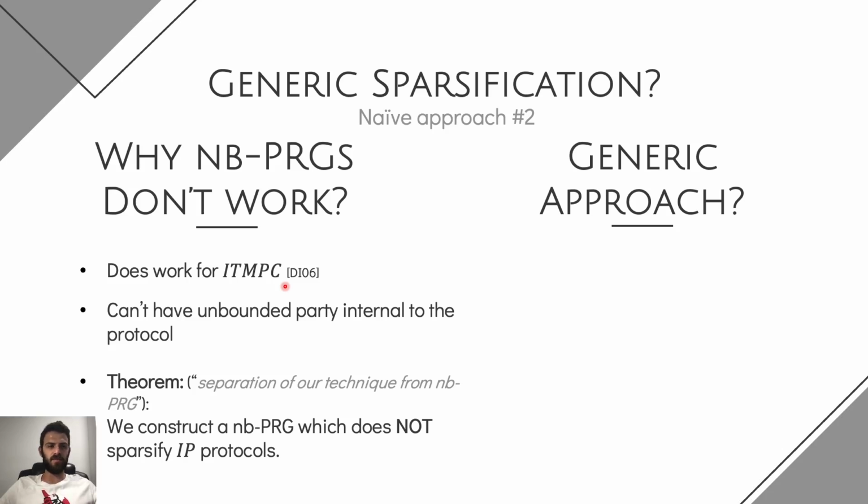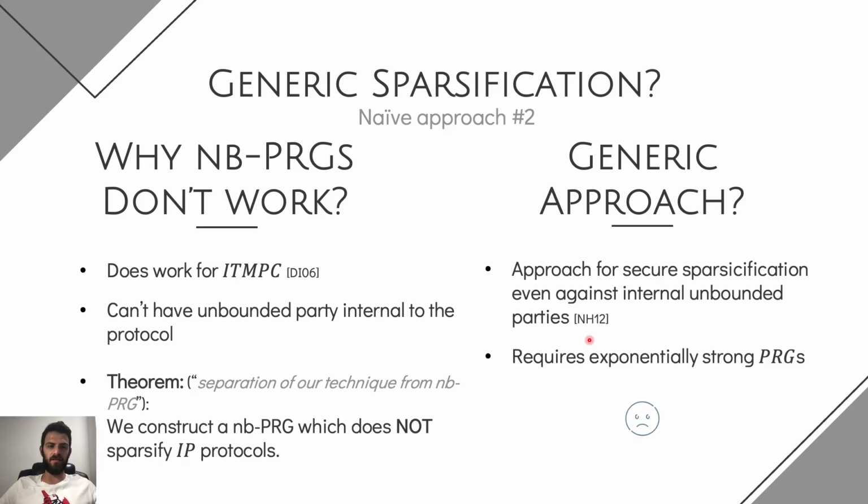However, this unbounded party is not part of the interaction. And actually later on in the paper, we show that indeed non-Boolean PRGs are not strong enough to be interactive proof PRGs. And so the concept of maybe having some generic approach to sparsify protocols where the unbounded party is indeed internal and not external.